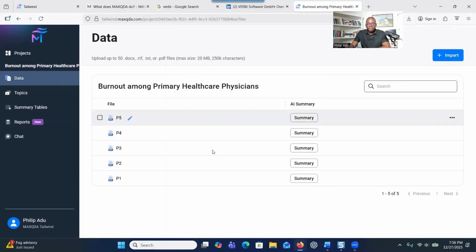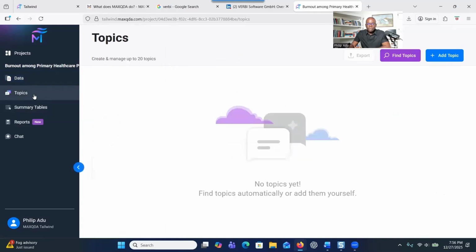So now that we have our transcripts here, the next step is to go to topics. Think of topics as themes that you want the system to look for evidence from the data in support of, right? Or if you don't have any topics in mind, the system can suggest topics for you.